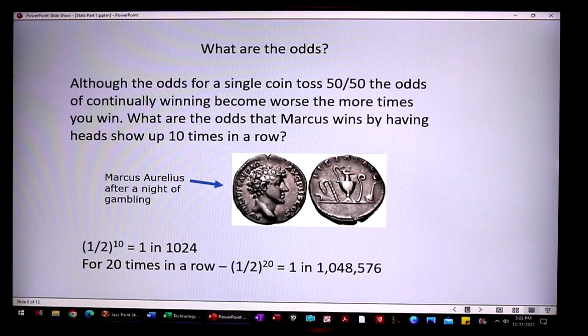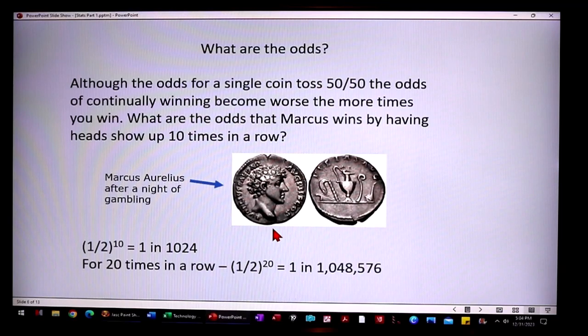Well, we just extend the formula again, and it's 1 out of 2 times 1 out of 2 times 1 out of 2, 10 times in a row. And that comes out to be 1 in 1024. So about 1 in 1,000 that he would get heads 10 times in a row. But 20 times in a row, the odds are 1 out of 2 raised to the 20th, so it's 1/2 times 1/2, 20 times, which is 1 in a million.